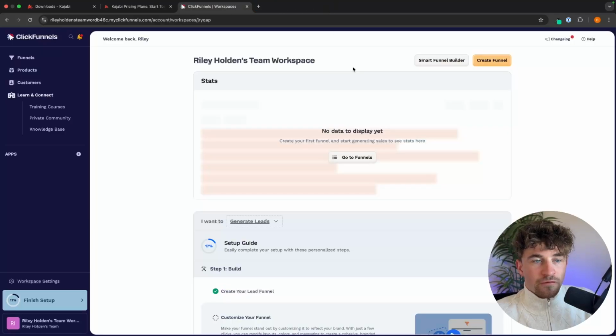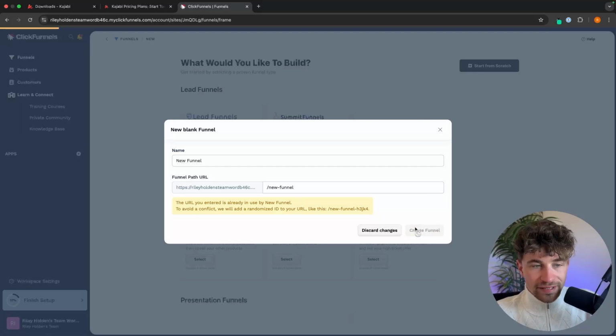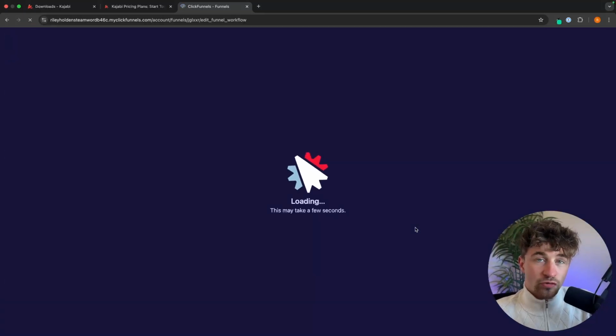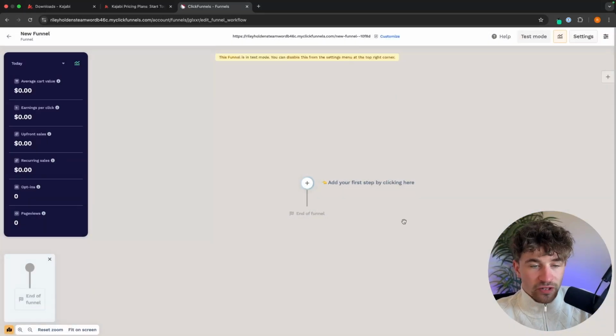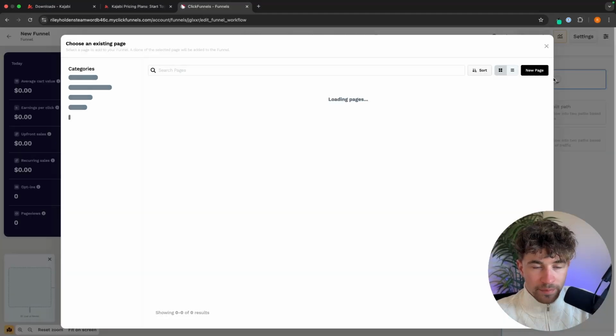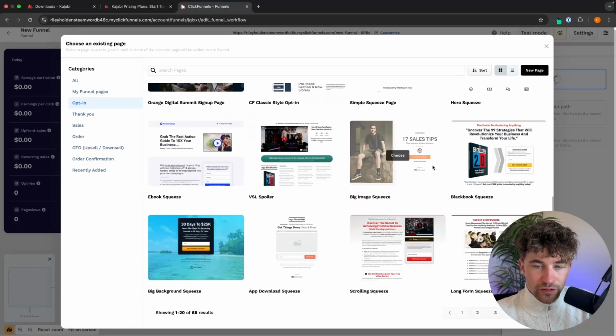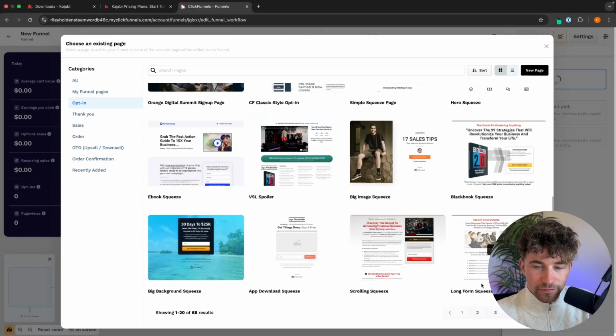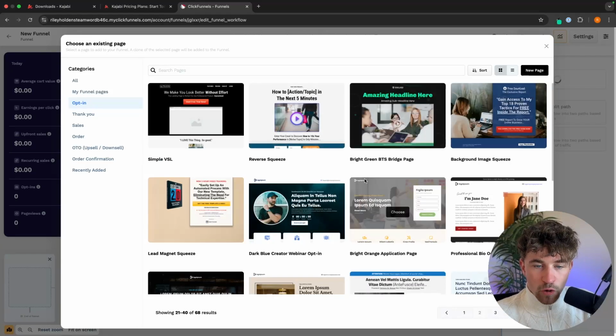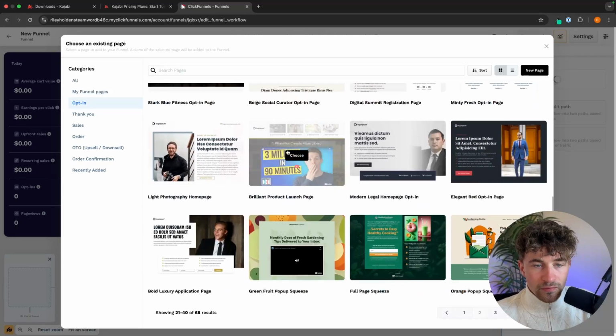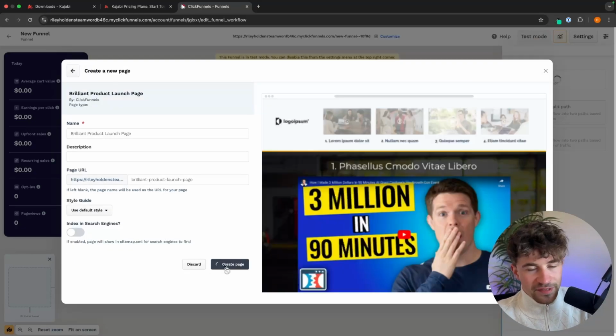And the main pro of ClickFunnels is the funnel building is absolutely fantastic. Compared to all of the other tools, building funnels on ClickFunnels is the best, because this is what ClickFunnels is built for. So we can go in, we can create a new funnel right here. As I say, we also get the training on this, which is very, very helpful as well, especially if you are a beginner. But we can go into Create a New Page right here and look at all of these different funnel templates that we have. So we have all of these awesome funnel templates. We can go into one of these and choose this. This isn't the best for a digital product, but I'll just show you how this works.